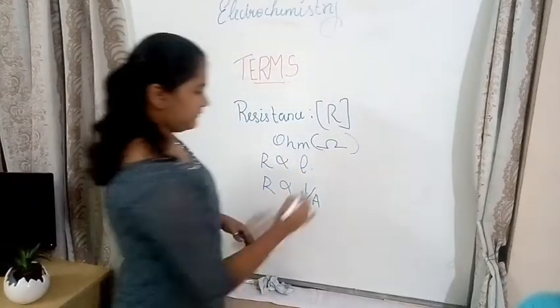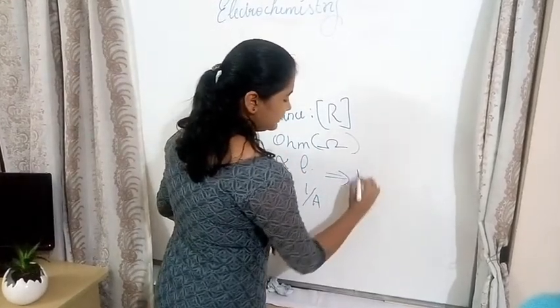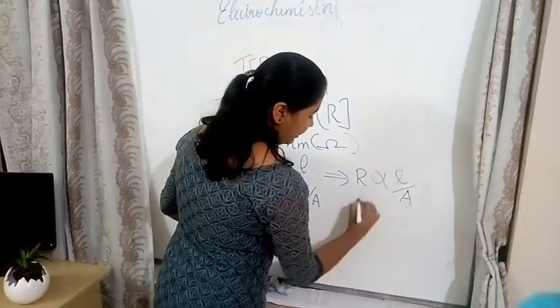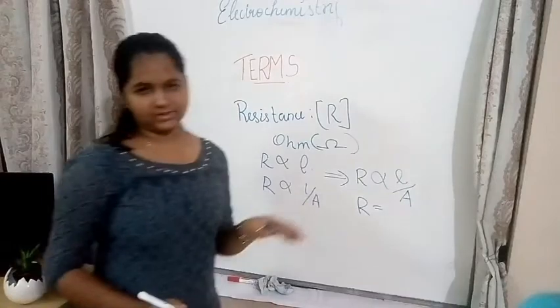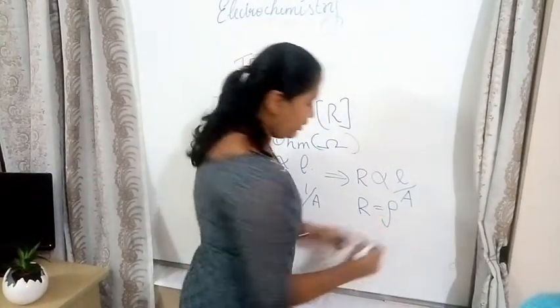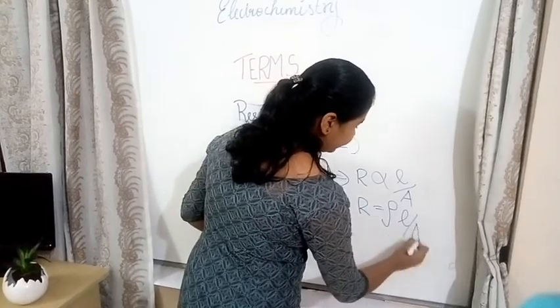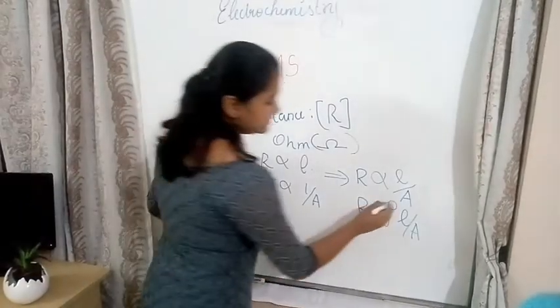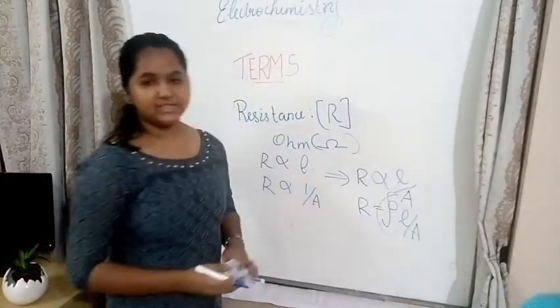Therefore, resistance is proportional to L by A. R is equal to, there should be some constant, no? That constant is represented by the letter rho. R is equal to rho L by A.